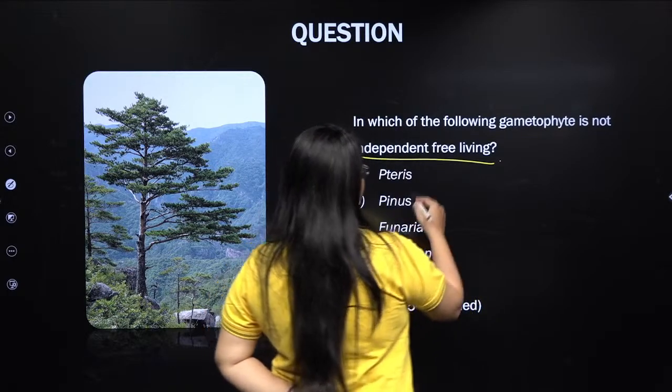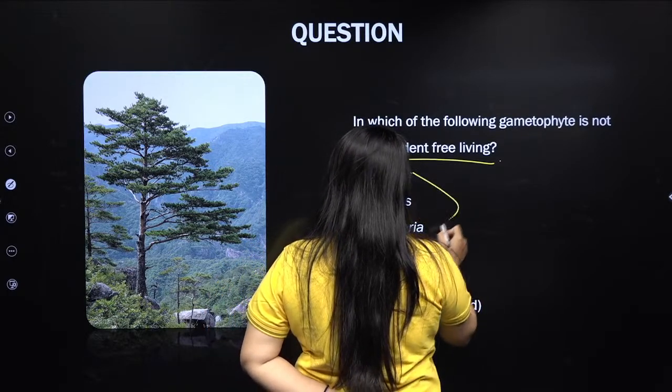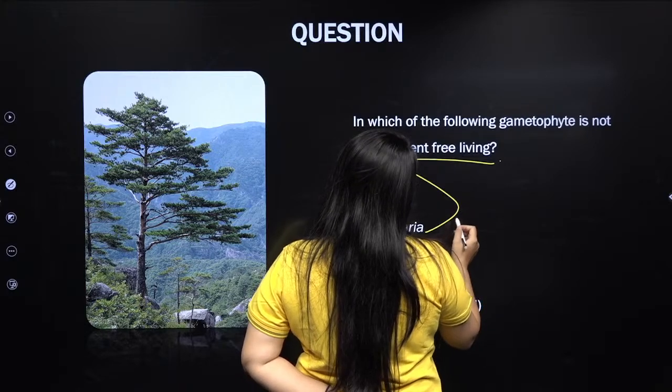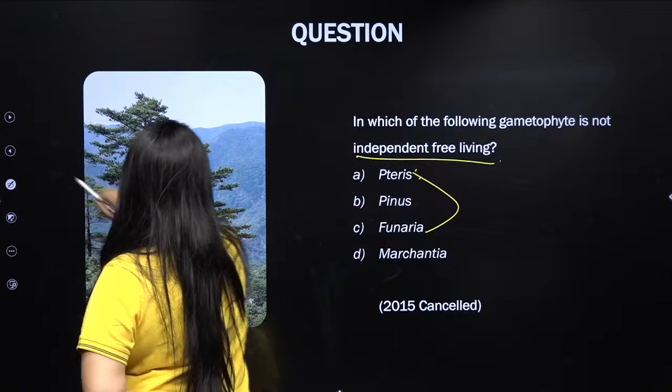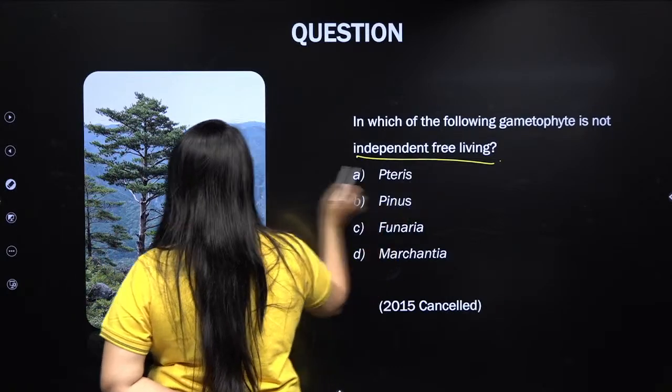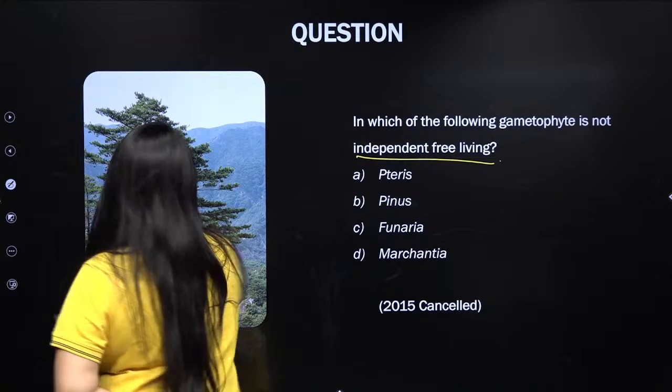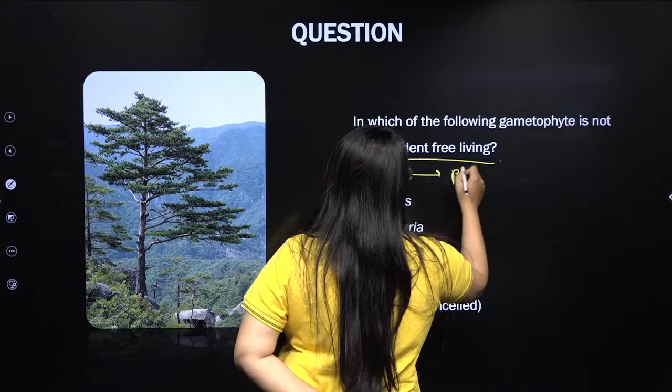Why? Because if you say Pteris, Funaria, what are they? Give me a moment. So Pteris is your pteridophyte.